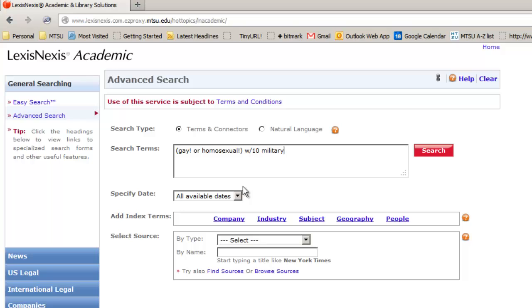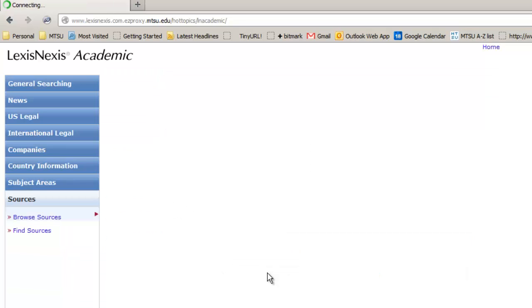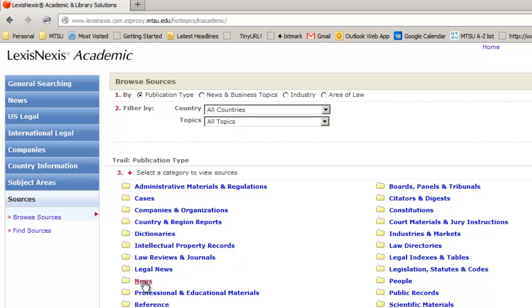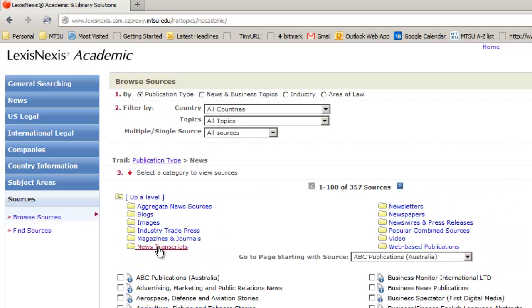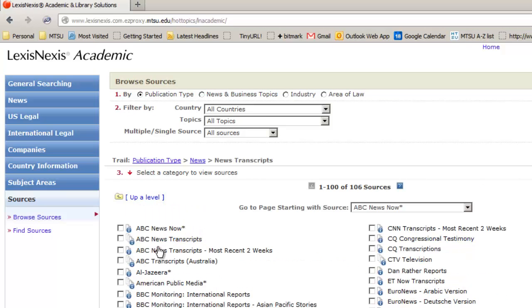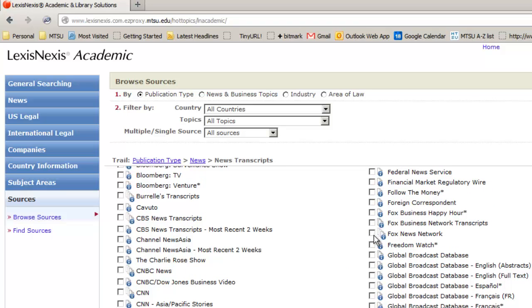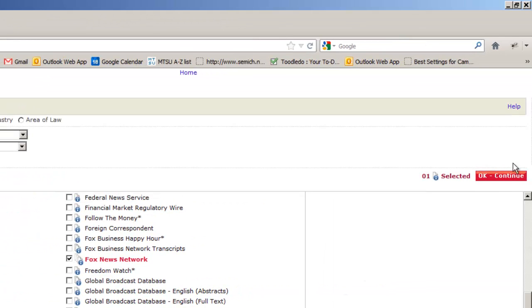Now we want to narrow the sources that LexisNexis is going to search in order to retrieve these data. So let's go to Browse Sources right here. And the first we want to search is transcripts for Fox News. So to get those up, let's go to News right here, and then also to News Transcripts here. And finally, scrolling down, you will eventually find Fox Network News right there. And then over here we have an OK Continue button. Click that.